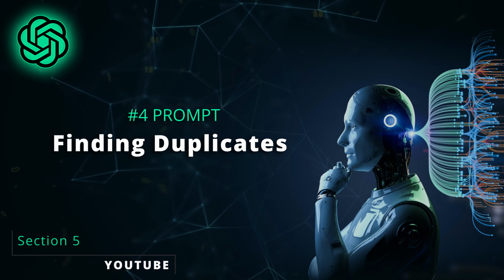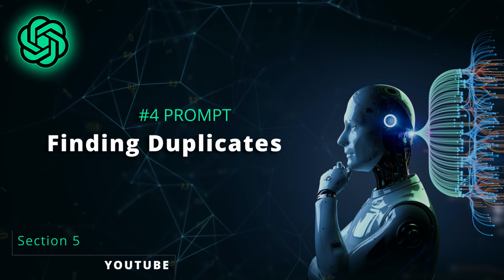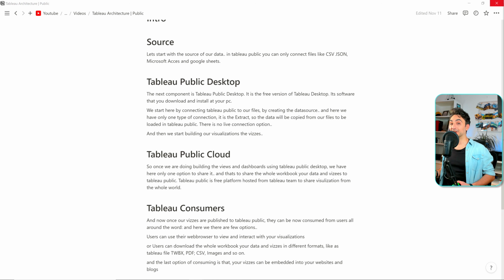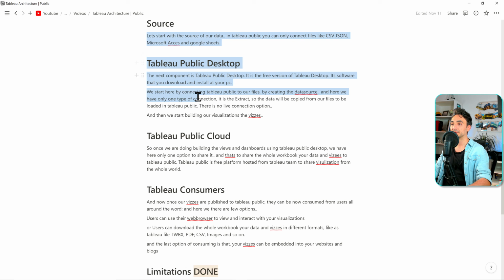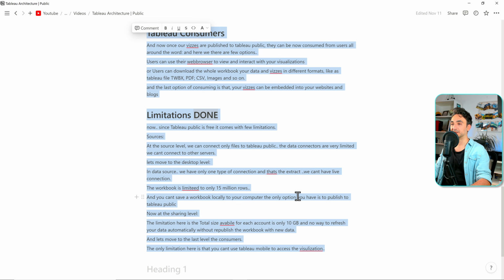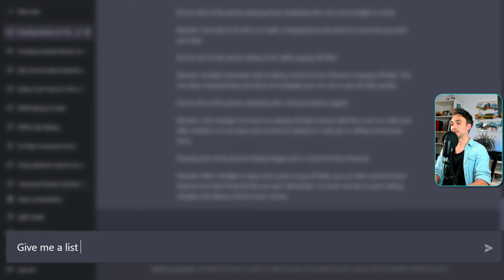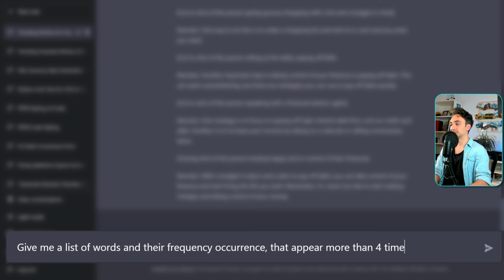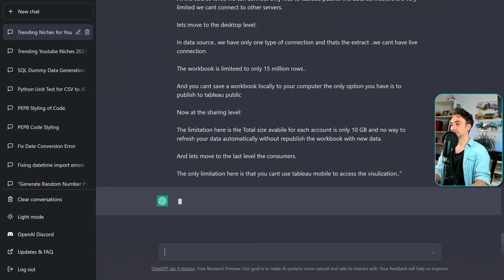Another use case for ChatGPT: we can find duplicates in our scripts. I don't know if you already noticed, I often say, alright guys or okay guys. So you can use ChatGPT to find those things that repeat over and over and that you might want to adjust. For example, here I have a YouTube script about Tableau, and what we can do is copy everything from the script and then go to ChatGPT. Alright, so we can say, give me a list of words and their frequency of occurrence that appear more than 4 times. And now we add our text. So let's go.